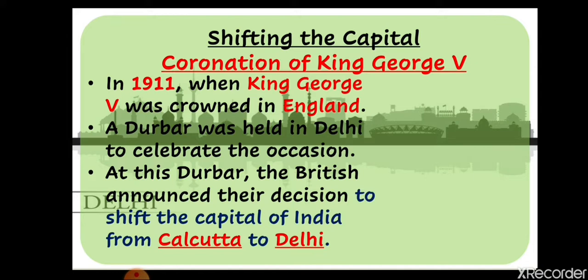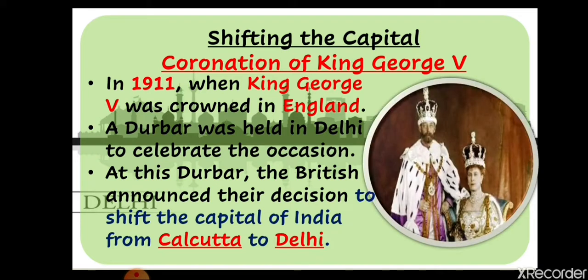But even after that, the Britishers were not able to shift the capital in 1911, because from 1914 till 1918 the First World War was taking place all over the world. That is why the Britishers were not able to shift their capital immediately after the announcement. We will see when they shifted. As you can see in the picture, that is King George V and his wife Queen Mary.